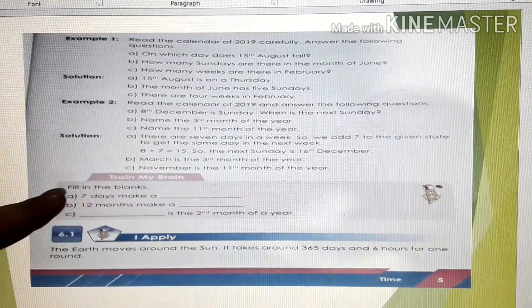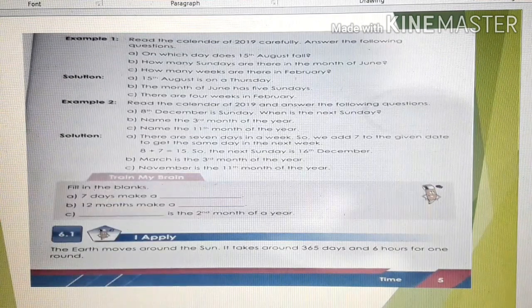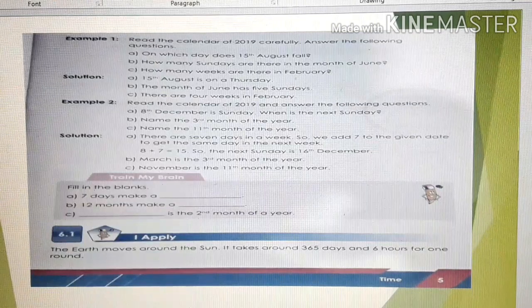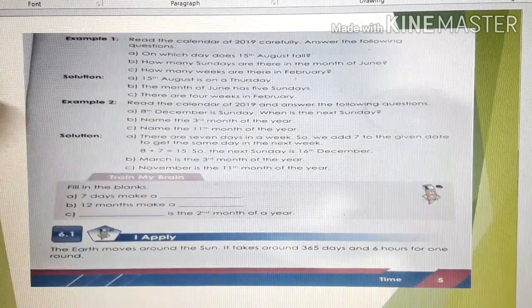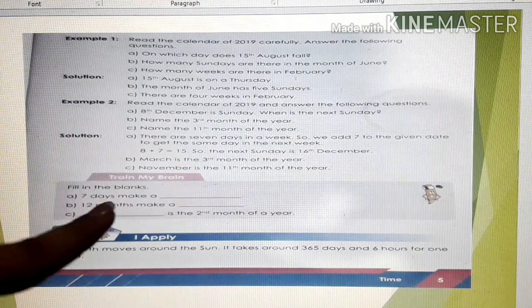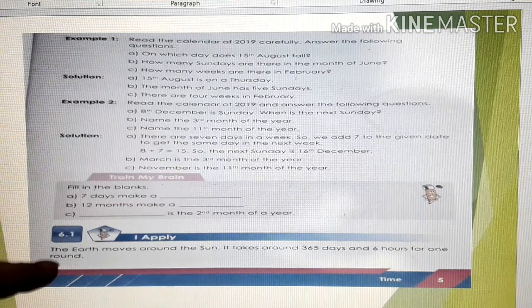Here are some train my brain questions. A. 7 days make a week. B. 12 months make a year. C. Dash is the second month of a year. Which is the second month of a year, children? First is January, second is February. So the answer is February. You can write down the answers here.